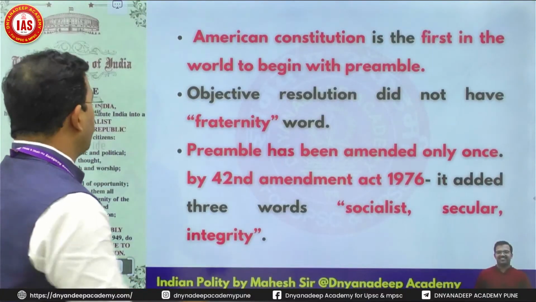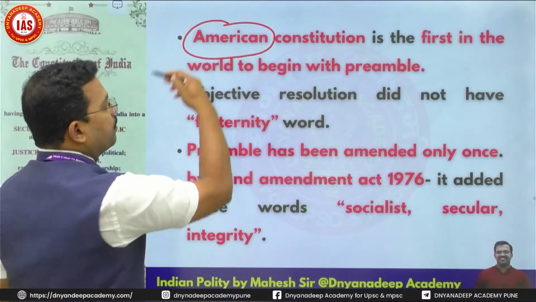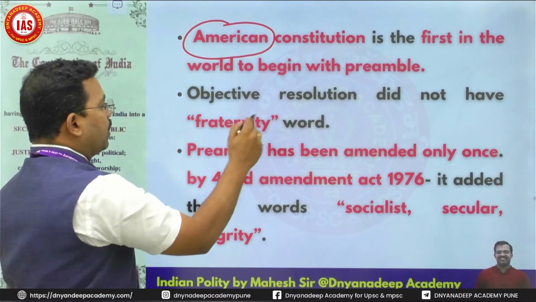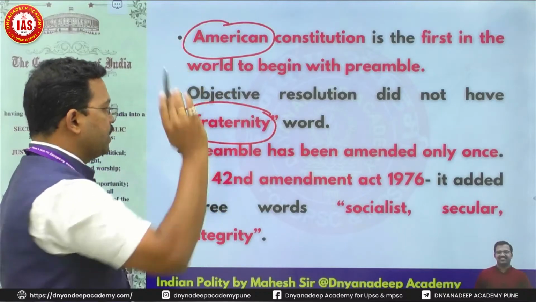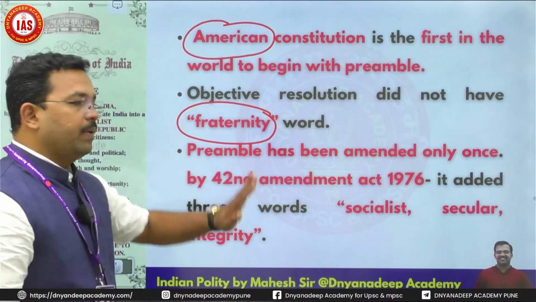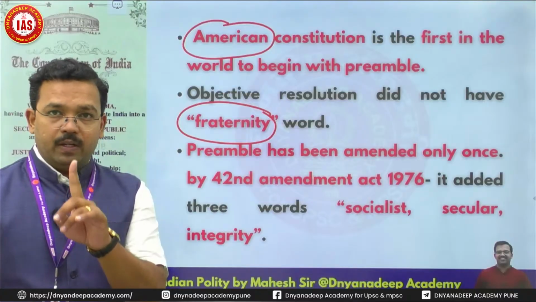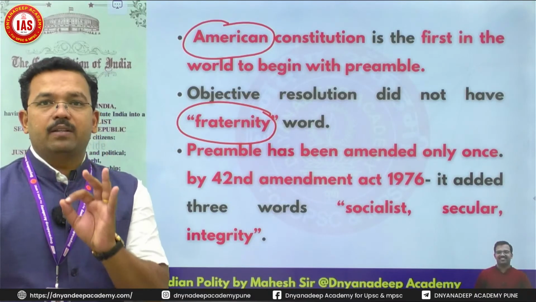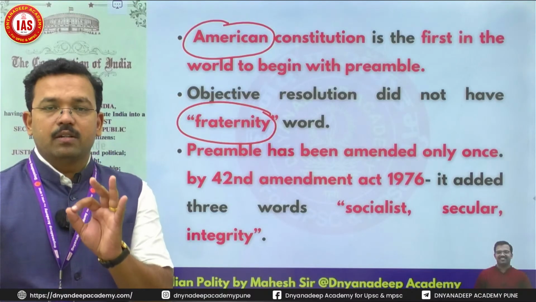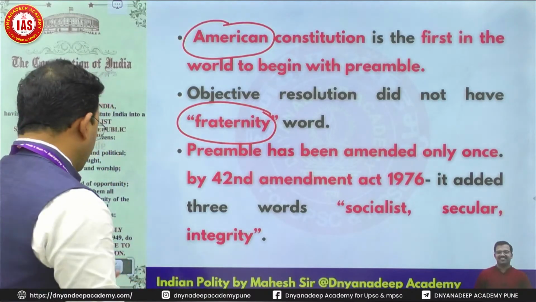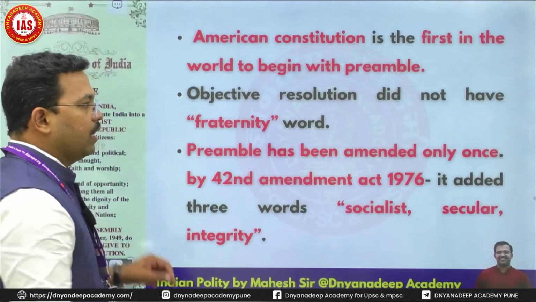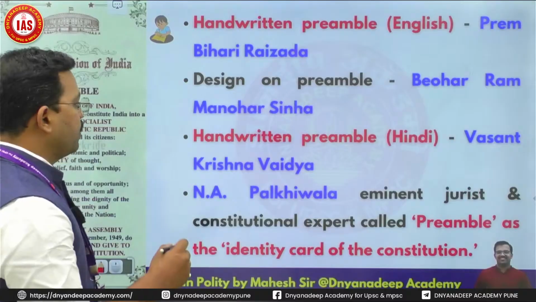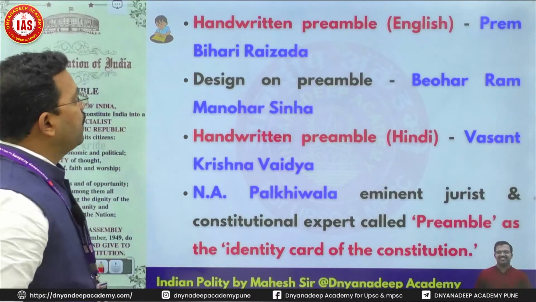The American Constitution is the first in the world to begin with a preamble. Remember, this is an exception: the objective resolution did not have the word fraternity. Again, exception. The preamble has been amended only once, by the 42nd Amendment Act, which is known as the mini constitution, and we added three important words: socialist, secular, integrity. Now, this is very important for your prelims match-the-pair.